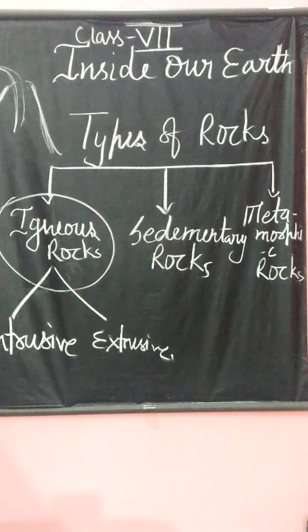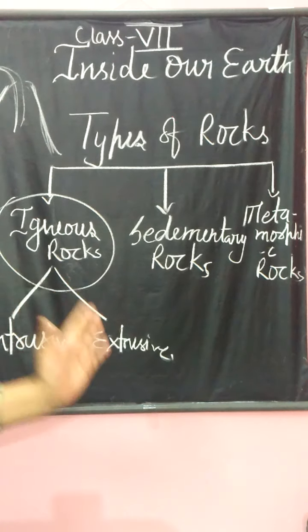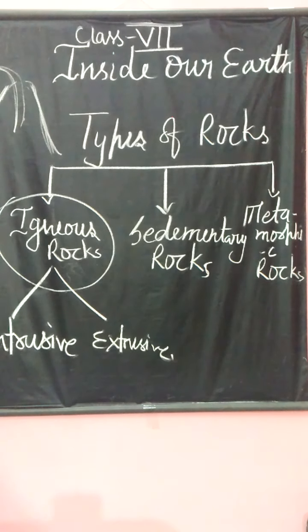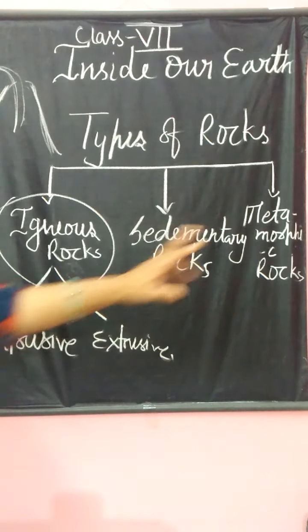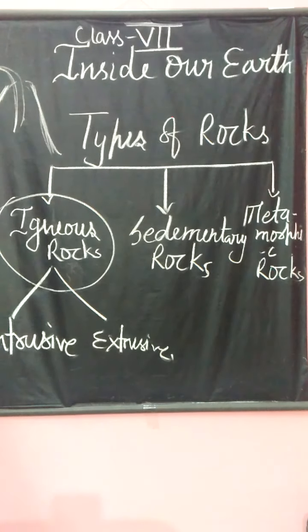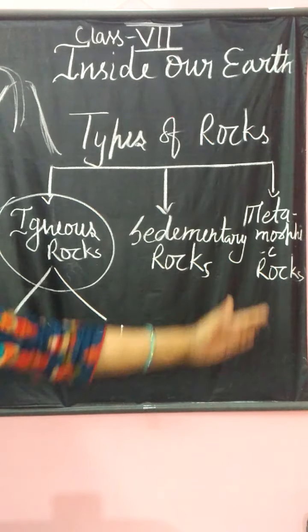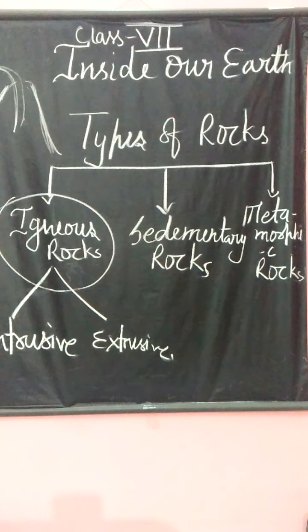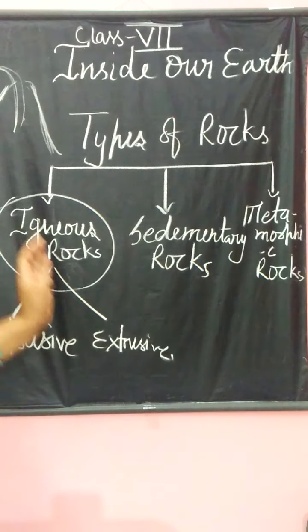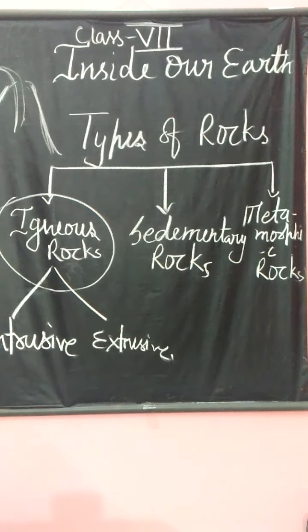And the last rock, metamorphic rock: these rocks are originally igneous or sedimentary rocks which have been changed due to the excessive heat and pressure inside the earth. So sedimentary or igneous rock changes into metamorphic.